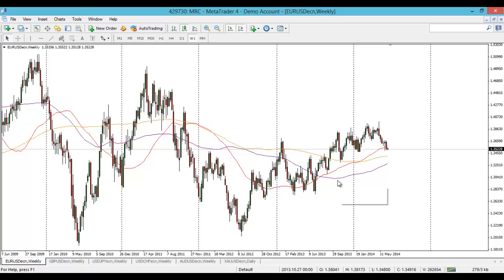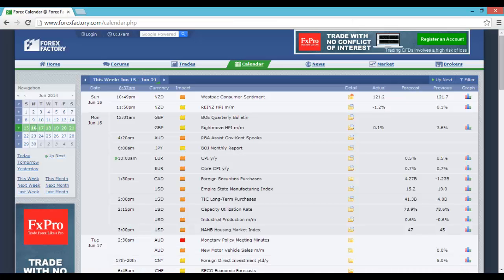For any new followers out there, we have 3 moving averages on each of these charts. The red one is a 50 simple moving average, the purple is 100 simple, and the gold is a 200 simple moving average.